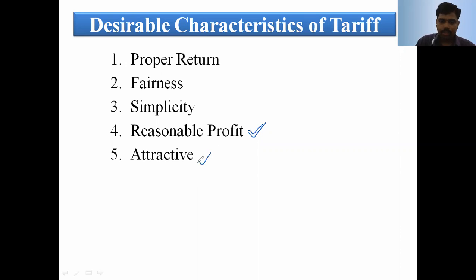And attractive. Attractive means if the price is less, the calculation is simple, identification and understanding are easy, and there is fairness for different types of consumers with different costs, then once we attract the consumers, the utilization increases and there is earning.